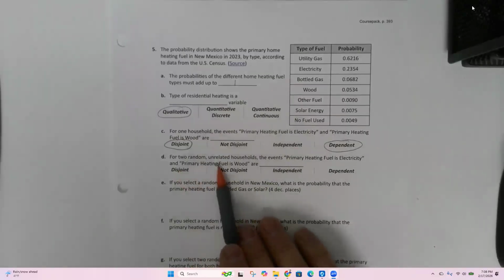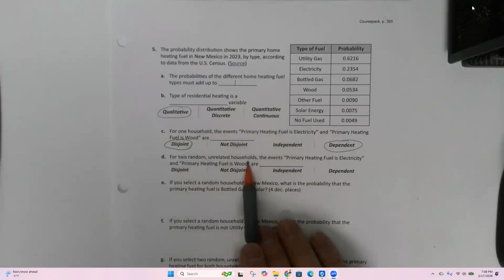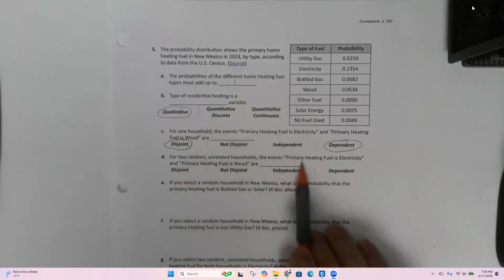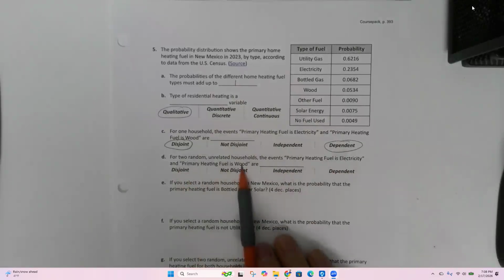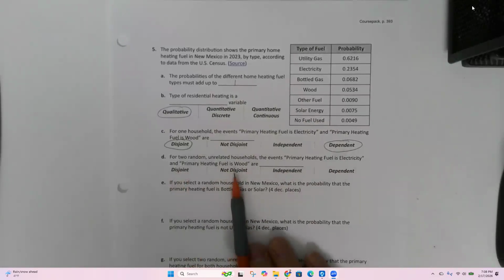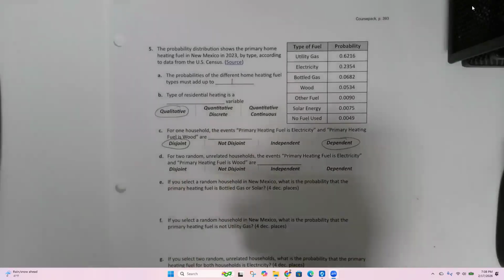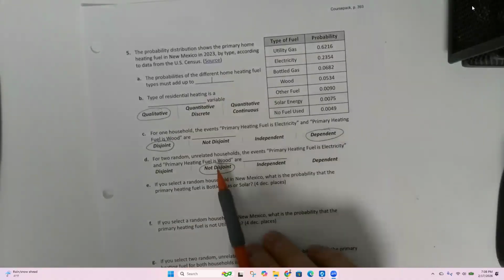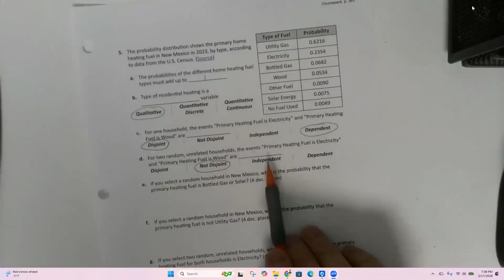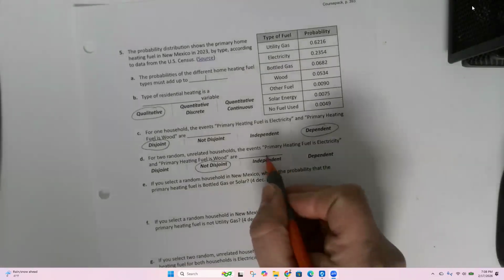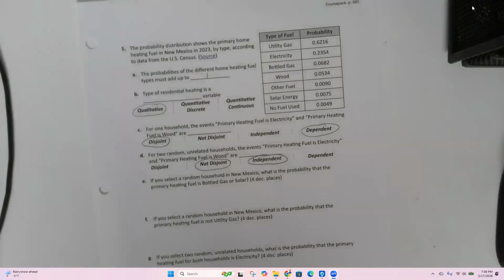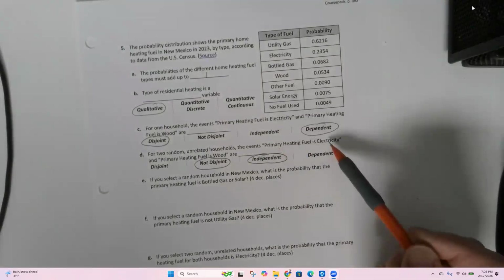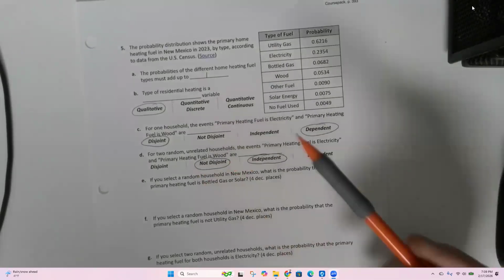For two random unrelated households, the events are primary heating fuel is electricity and primary heating fuel is wood. Disjoint or not disjoint? Yep, Raya's got it. These are not disjoint. I can have electricity and then my neighbor can be wood. That's fine. Those can happen at the same time. Independent or dependent? We said that these are unrelated households, so I agree with you that these are independent. Whatever I pick does not affect this other guy who lives on the other side of town.